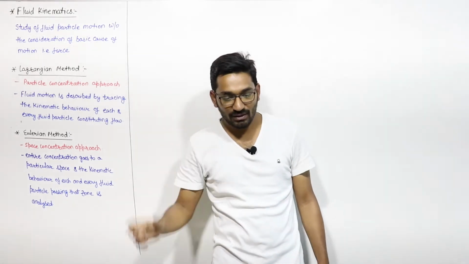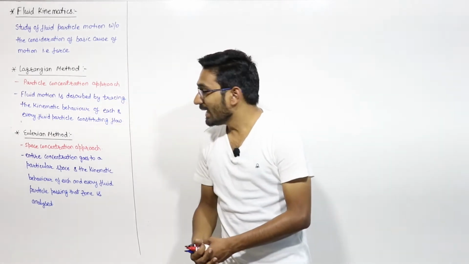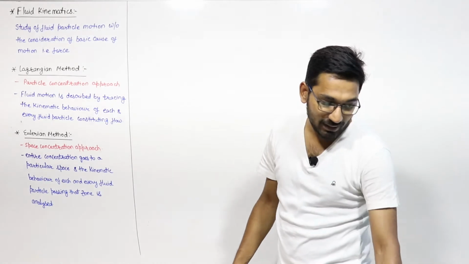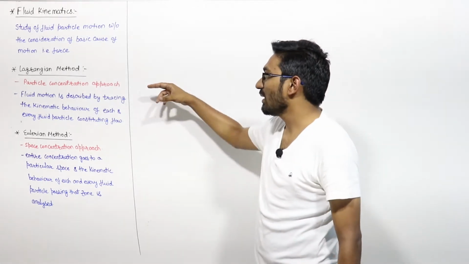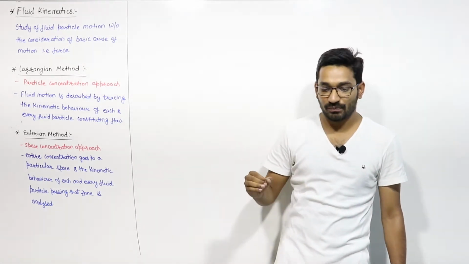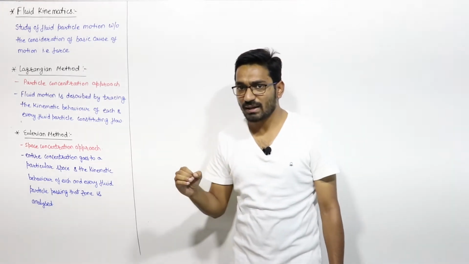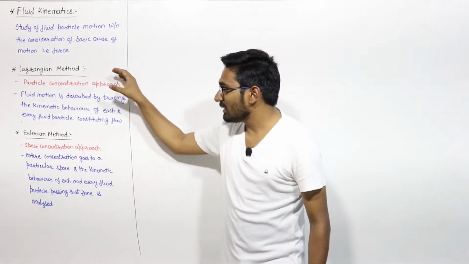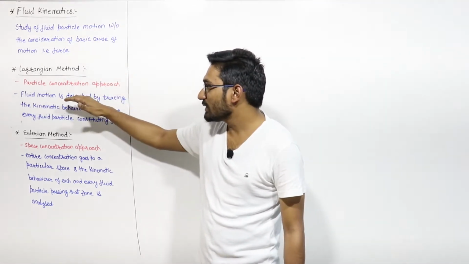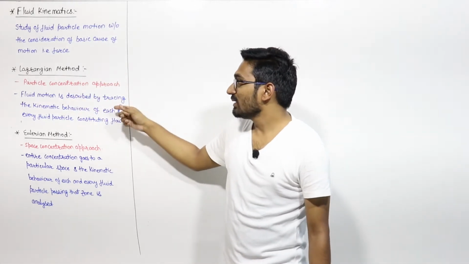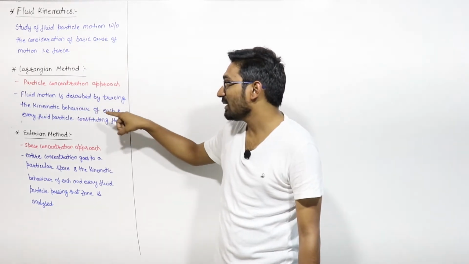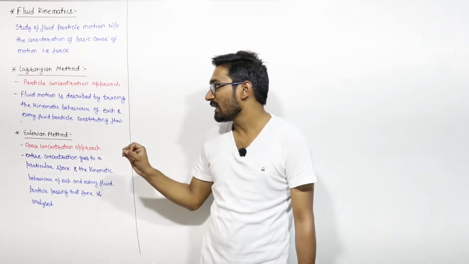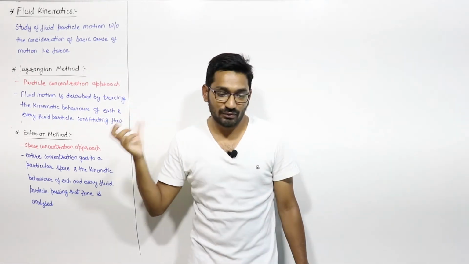The Lagrangian method is also known as the particle concentration approach, right? Why is it called the particle concentration approach? Because in the Lagrangian method, the fluid motion is described by tracing the kinematic behavior of each and every fluid particle which constitutes the flow.